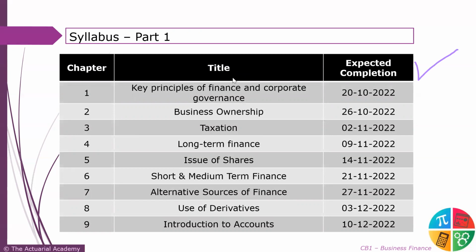Some of you or most of you might be appearing for CB1 along with some other paper. You might be combining it with CS or CM papers, and that is fair enough. Normally, everyone who appears for CB1 does combine it with some other bigger paper like CS, CM. Let's say you have attempted a paper like CS or CM this September attempt, you are not sure whether you will pass that paper or not. And let's say due to some unfortunate luck, you are not able to clear whichever paper you gave in September. CB1 is the right paper to combine with the other paper.